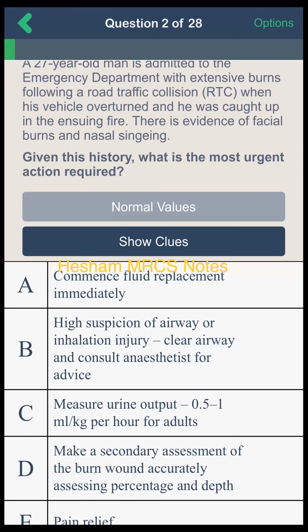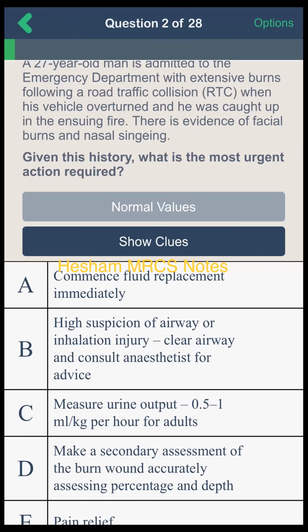Sir, B should be there because there is airway burn and inhalational injury because of nasal singeing and facial burn. Yes, excellent. This is an airway, the most important initial step in our advanced trauma life support. We manage patients of burn and trauma according to ATLS, and other critically ill surgical patients are managed according to CRISP protocol, care of critically ill surgical patients.